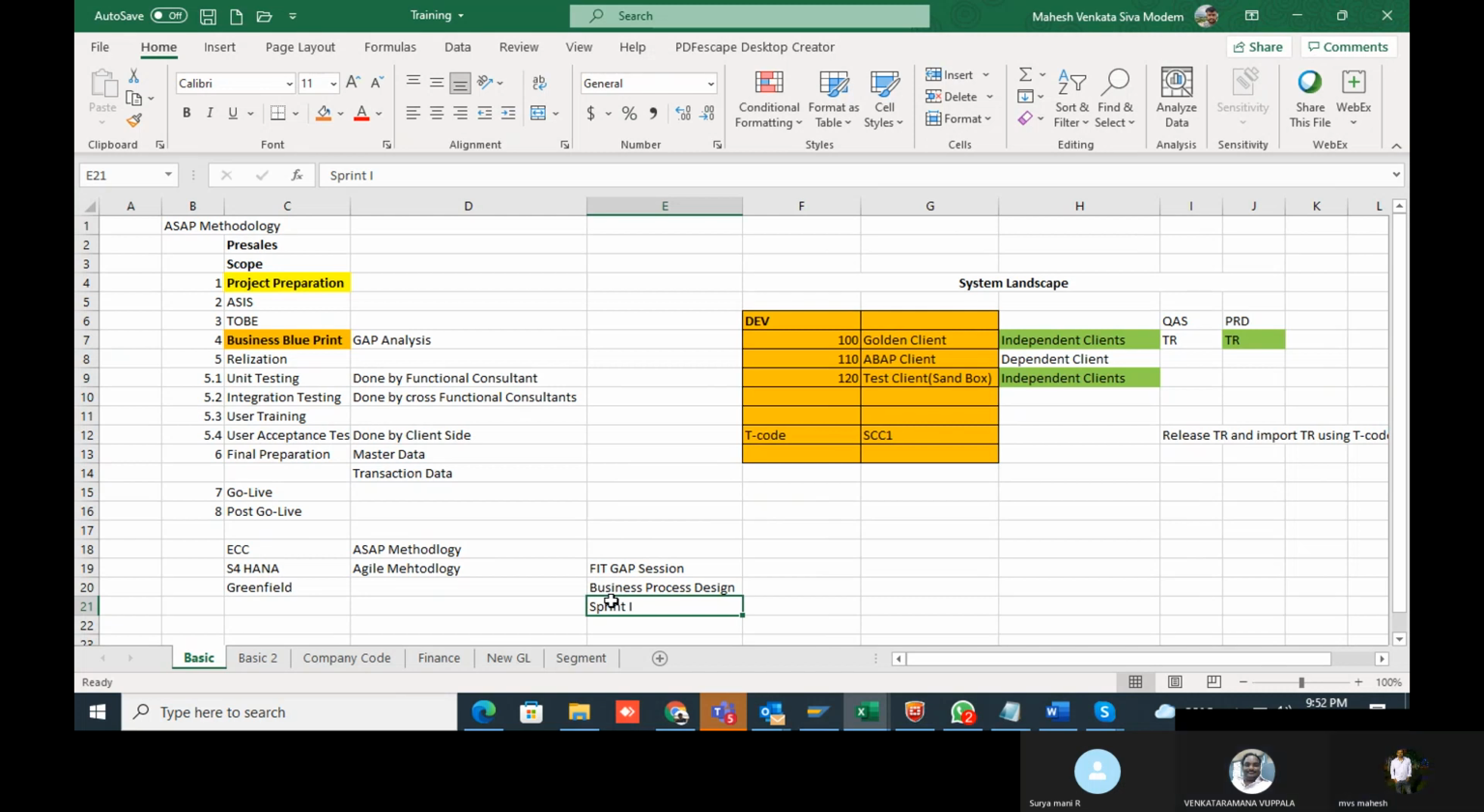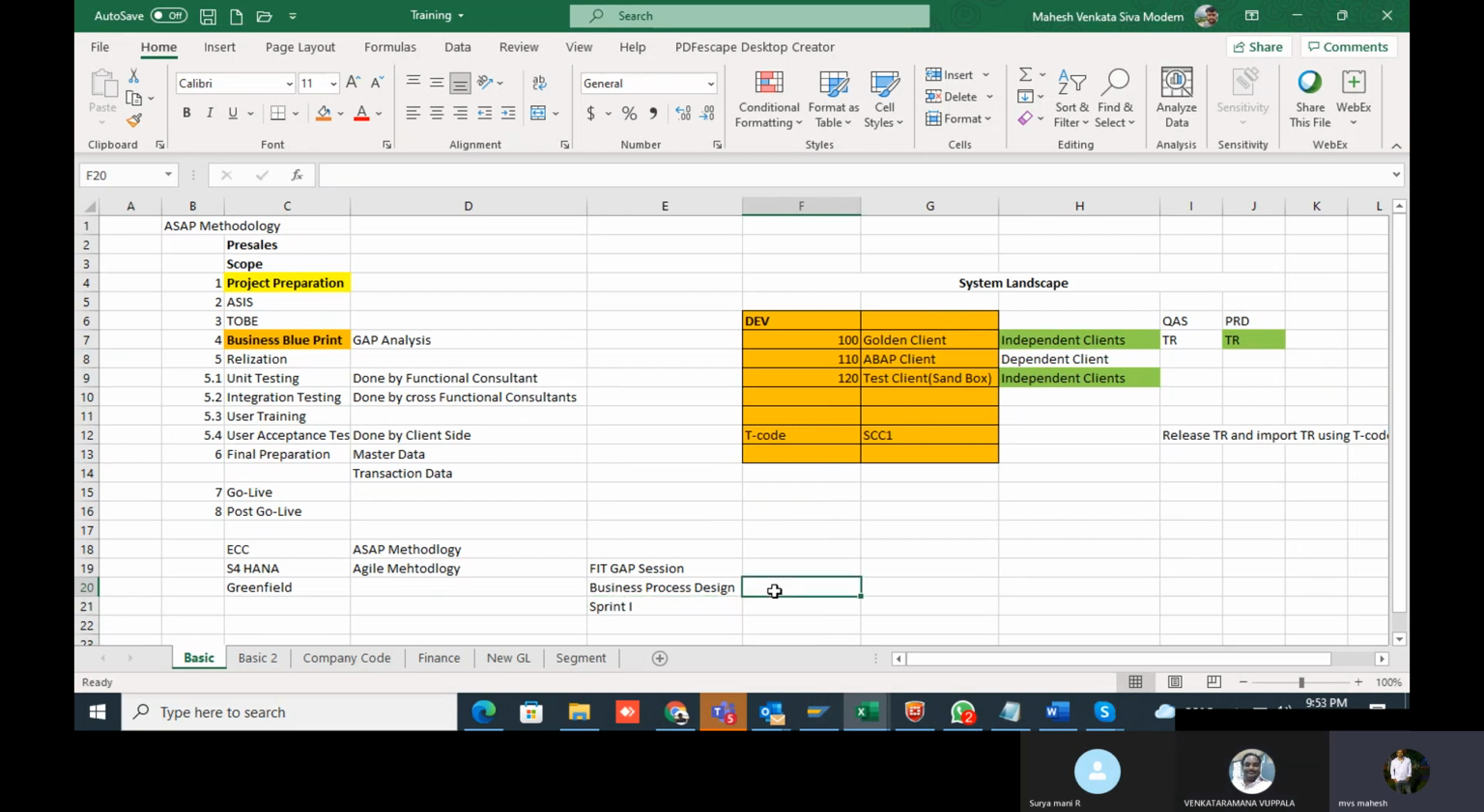Because if you go like this, you need not worry whether the user has taken the training or not. They are only posting those scenarios in the development or quality system, so there's no need for user testing again. Because we are giving it directly after showing the business process design.